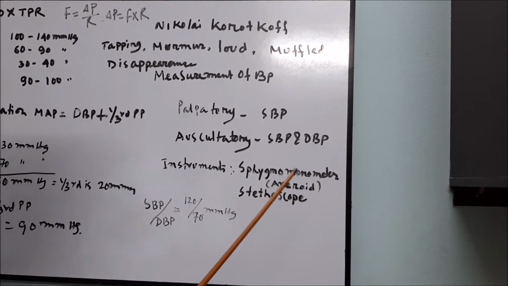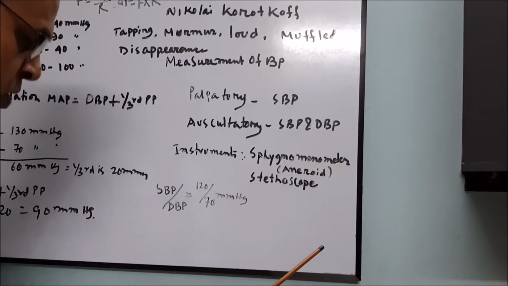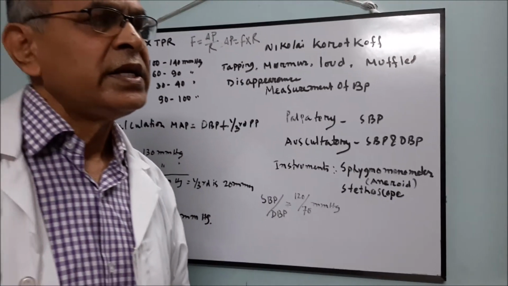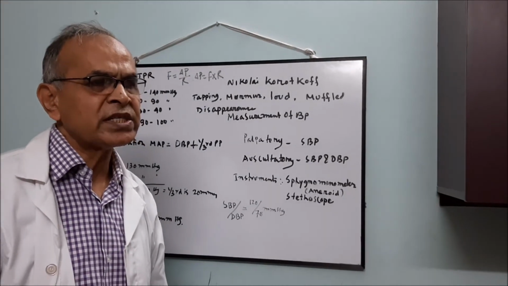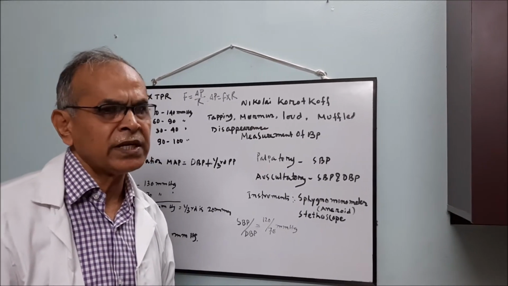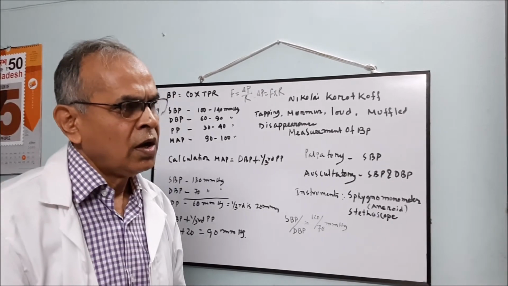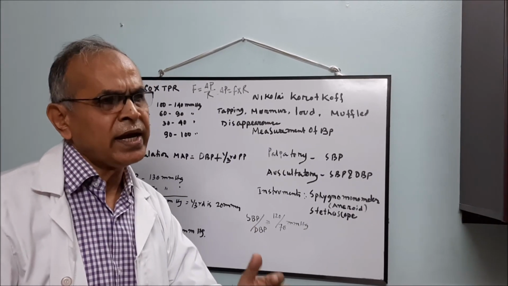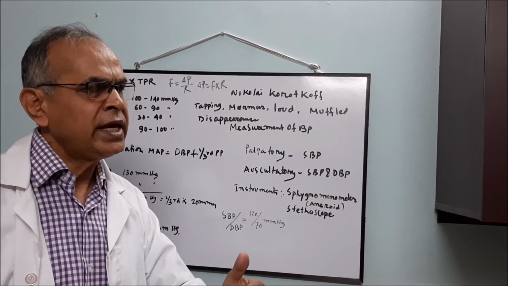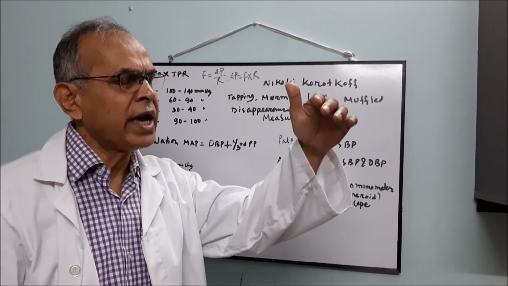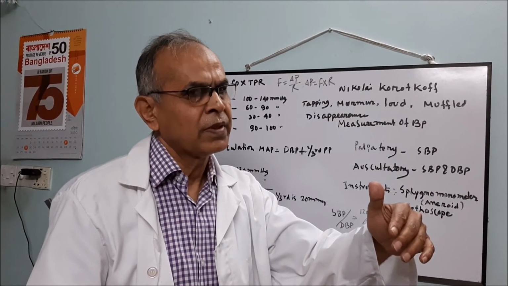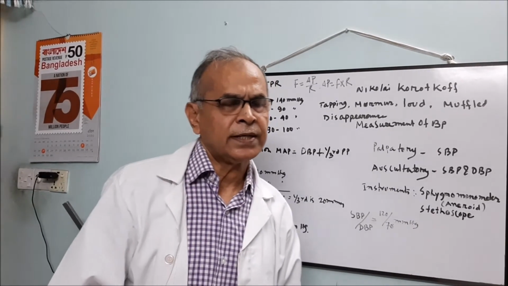Now, some clinical importance. What is hypertension? Hypertension is the persistent or sustained rise of blood pressure above the normal range, irrespective of age and sex. It is not a temporary rise of blood pressure. It is sustained. If you take the blood pressure several times and it goes above the normal range, then you have to say it is hypertension.